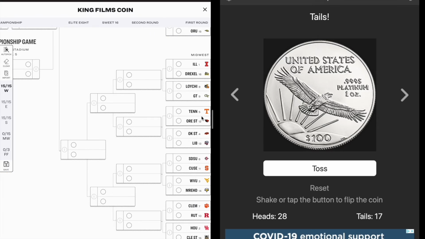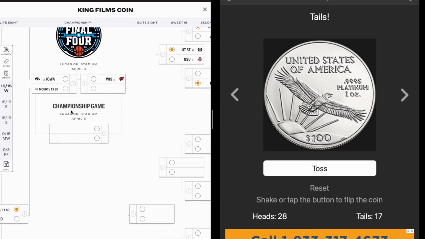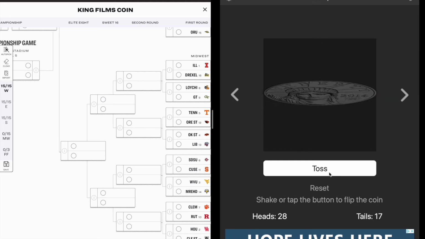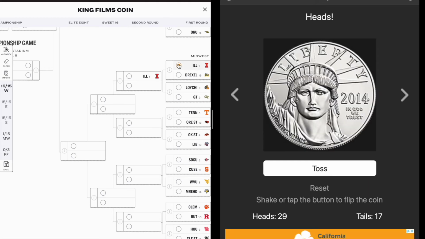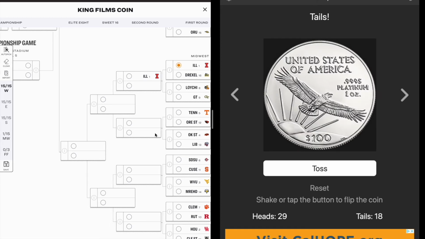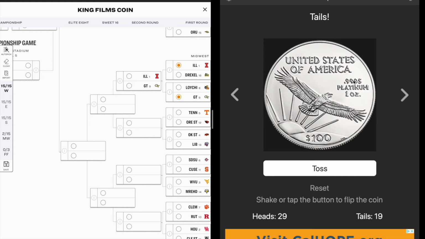All right, final regional. Again, here's the Final Four. So, in our final regional, will the fourth straight 16 seed win? No. Illinois wants a piece of the action in the next round. Loyola Chicago against Georgia Tech. Georgia Tech is going to win. Next game, Tennessee against Oregon State. Oregon State will pull off the upset there.